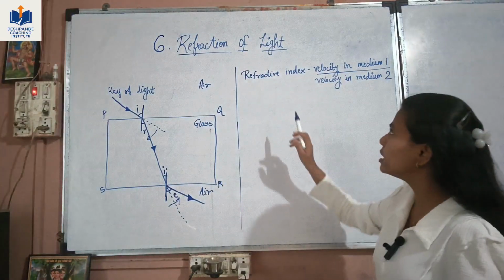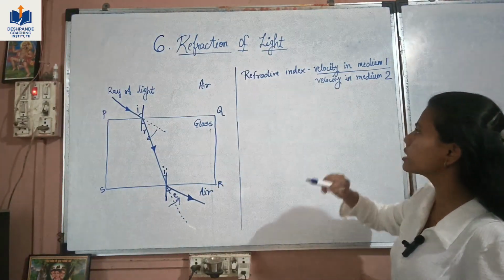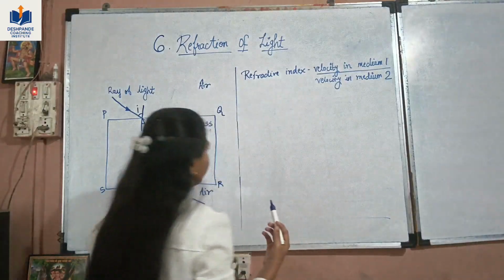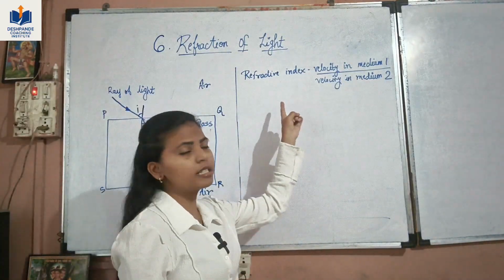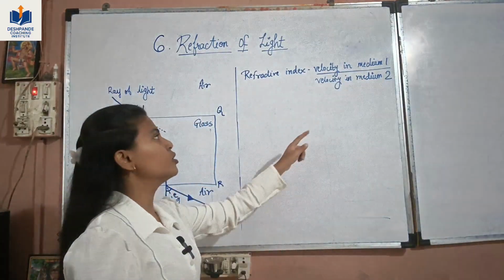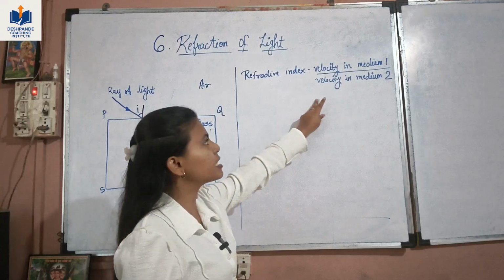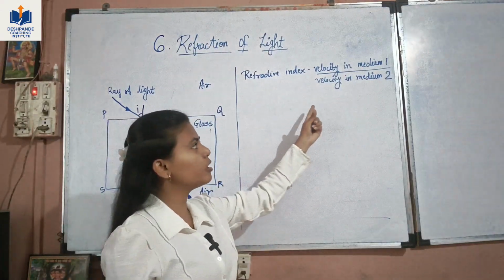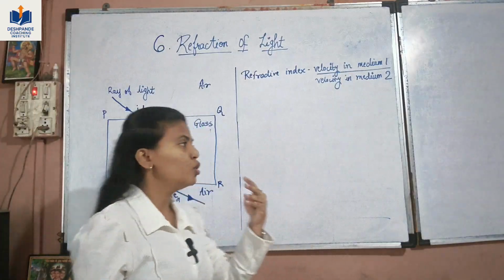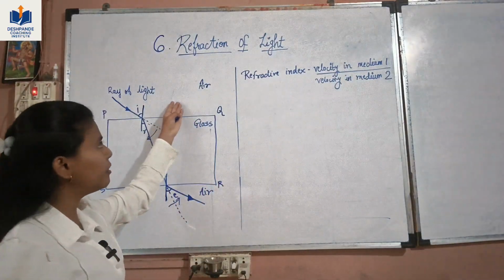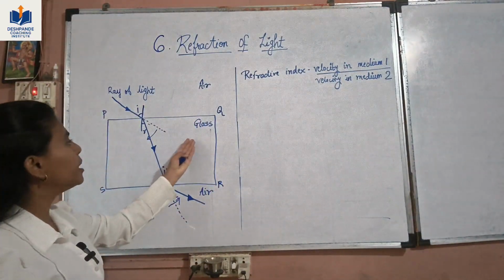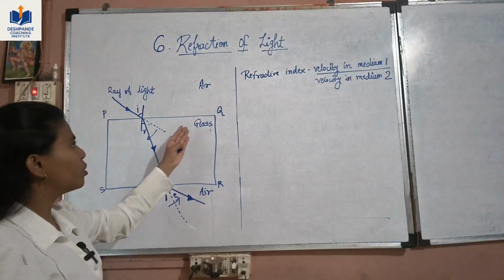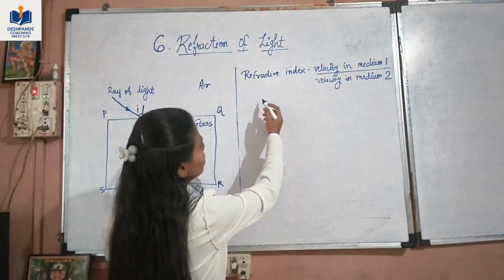So the next term is refractive index. So how do we calculate refractive index? It totally depends upon the velocity of light. So the formula for refractive index is velocity of light in medium 1 upon velocity of light in medium 2. Here in our case, medium 1 is air and medium 2 is glass. So we can write refractive index.